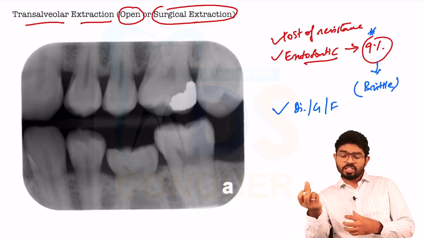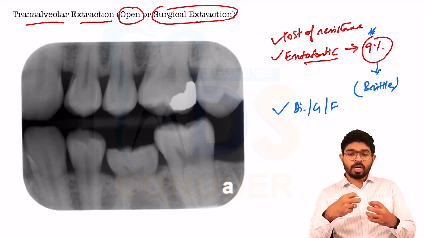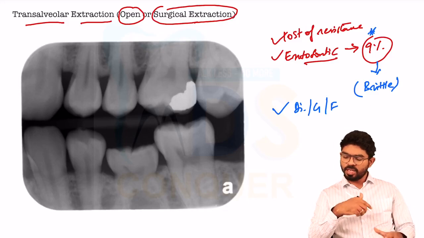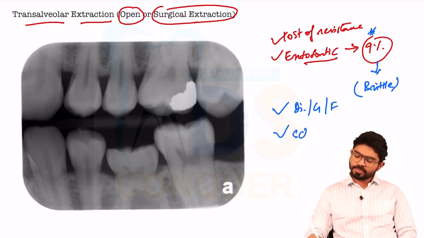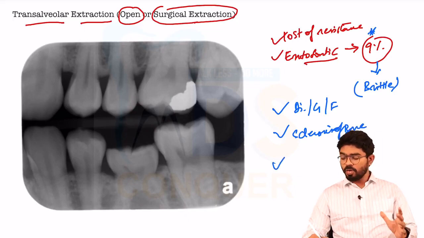You should be very cautious about extracting such teeth: dilaceration, germination, fusion and so on. The next one is sclerosis of the underlying bone; in such conditions, it's better to go for open extraction.